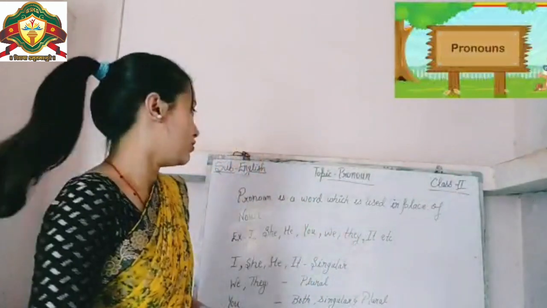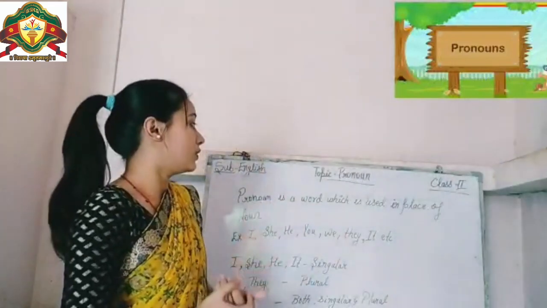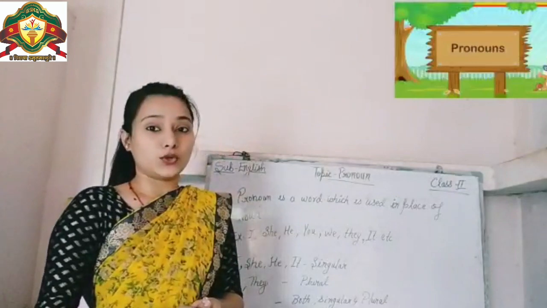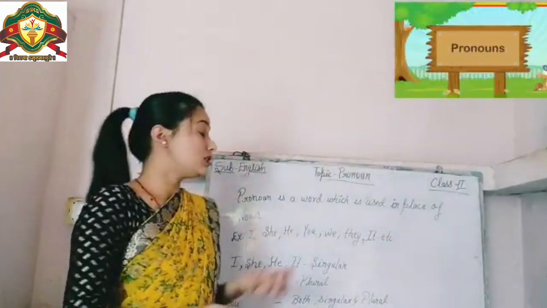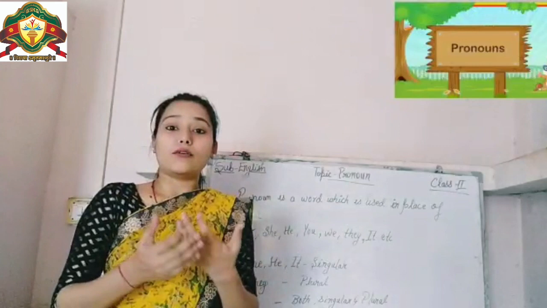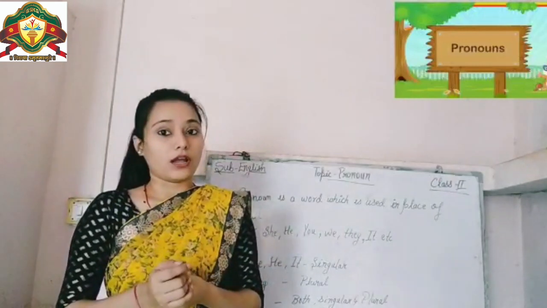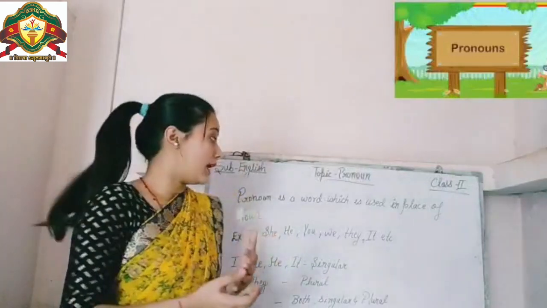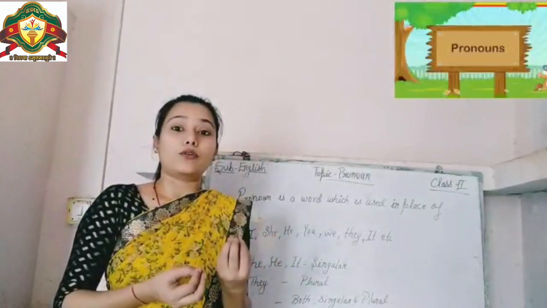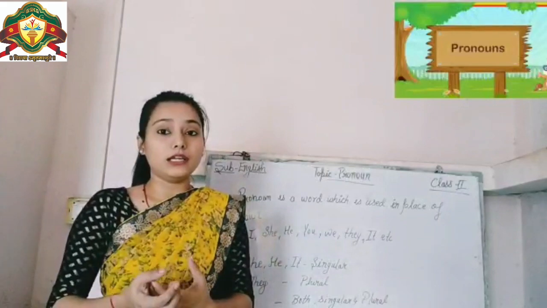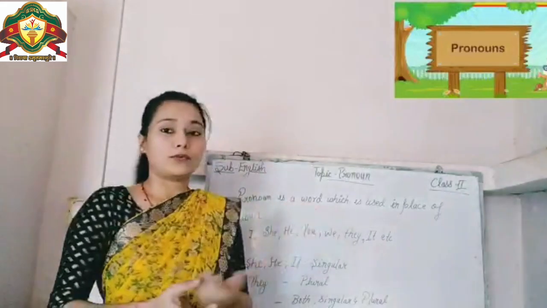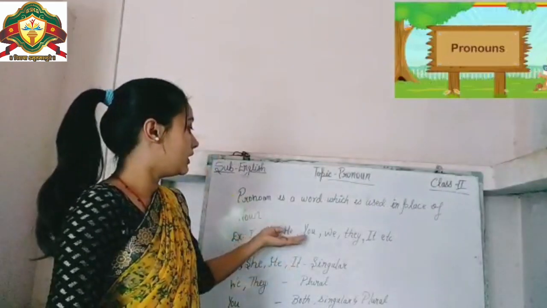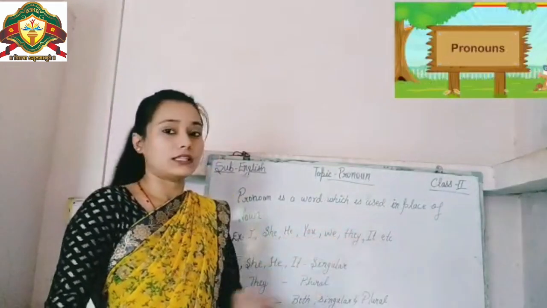What is the definition of pronoun? Pronoun is a word which is used in place of noun. It means pronoun is used to avoid the repetition of noun. Noun के repetition को avoid करने के लिए, for that we do not use the noun continuously or regularly, so we use pronoun. Here is the example: I, she, he, you, we, they, it, etc.